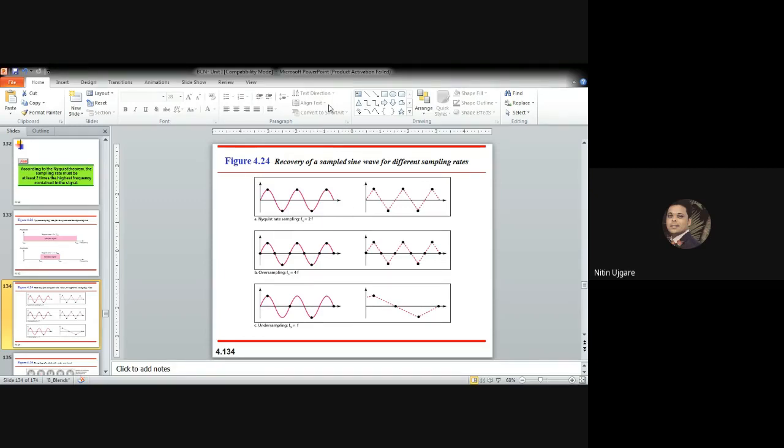So oversampling also gives us a good sine wave, but it is of no use. And in the last case, that is undersampling, where the sampling is done at half of the Nyquist rate, you can see that this signal is distorted.